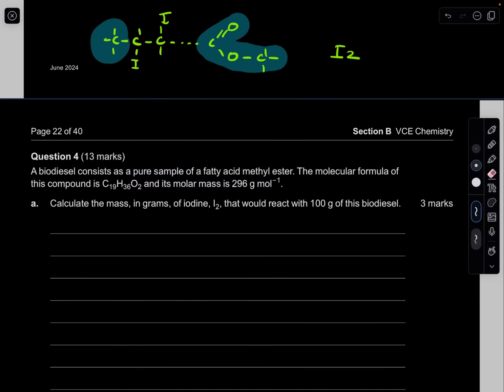When we're reacting C19H36O2 with 1 iodine, let me write the reaction. Remember, because this has 1 double bond, you're only going to react with 1 molecule of this. It will give us, remember, an addition reaction is basically where you only get 1 product. So it's going to give us C19H36O2I2. I'm writing iodine in its molecular form, I2. Done.